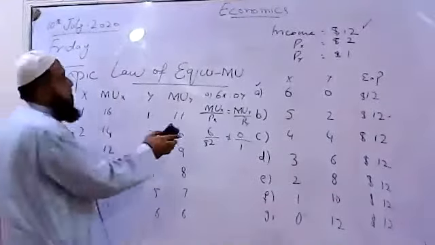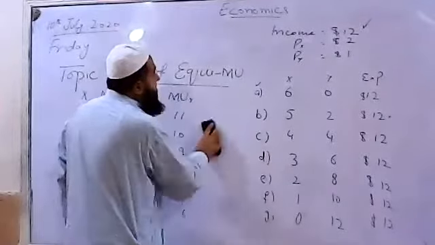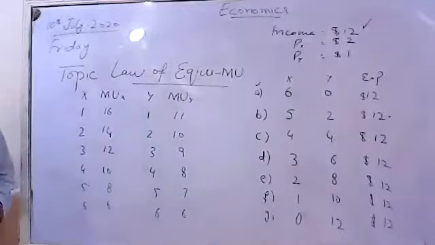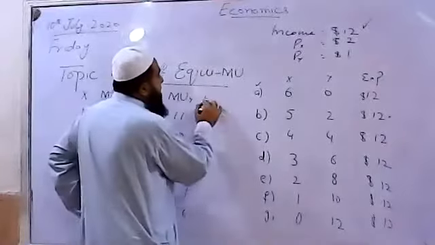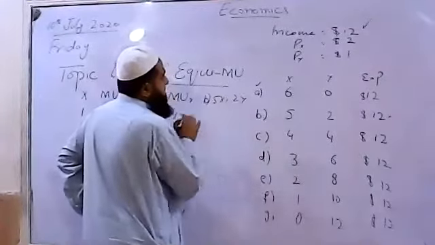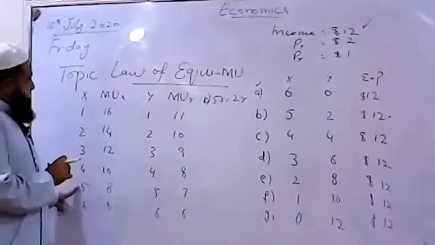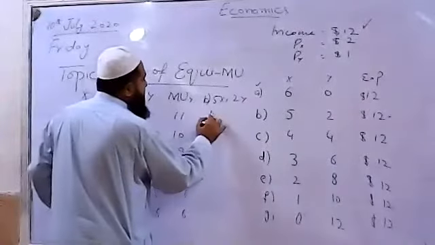Therefore, one by one we are checking them. Now come towards bundle B. Where is bundle B? Bundle B says 5 X and 2 Y. And what will be the marginal utility of the fifth unit of X? This is 8.